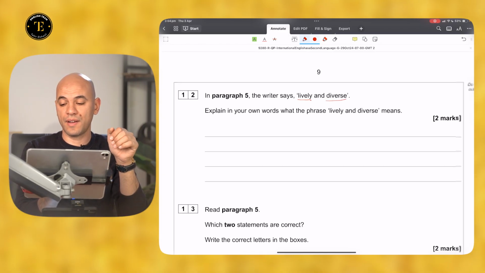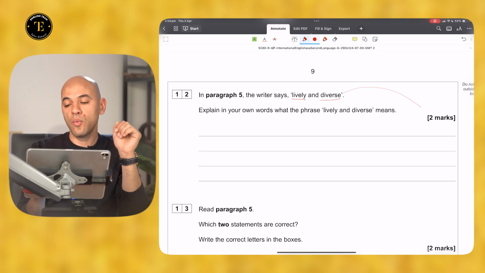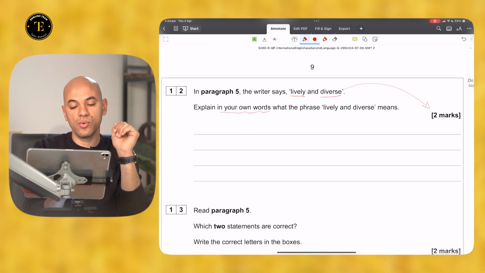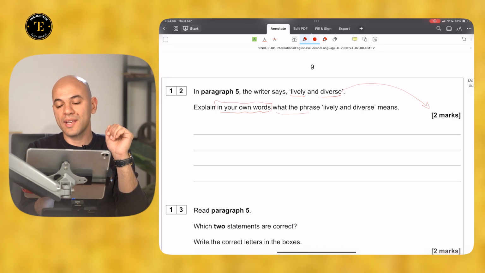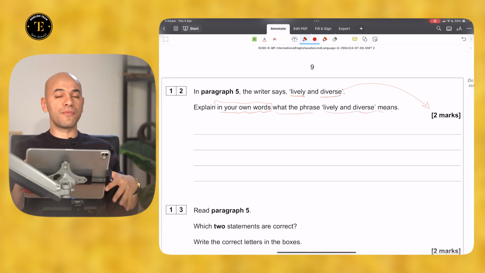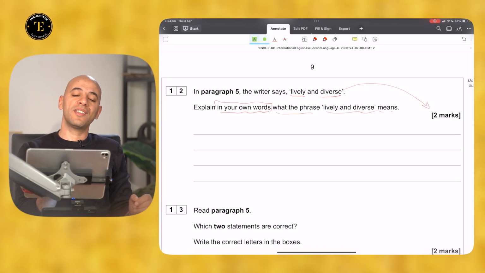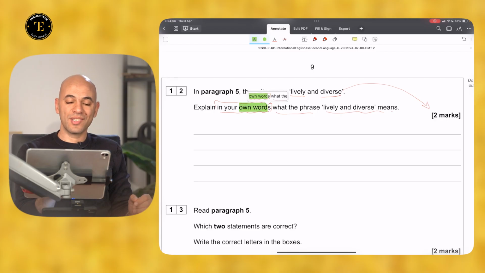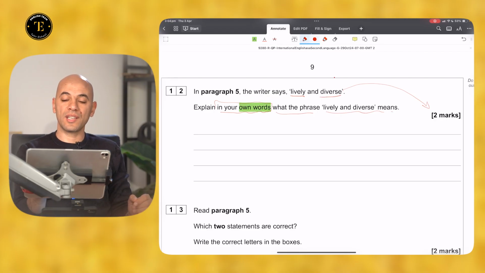You will be awarded 2 marks if you can explain in your own words what the phrase lively and diverse means. For this type of question, you need to understand that you can't use the same wording used in the original phrase.